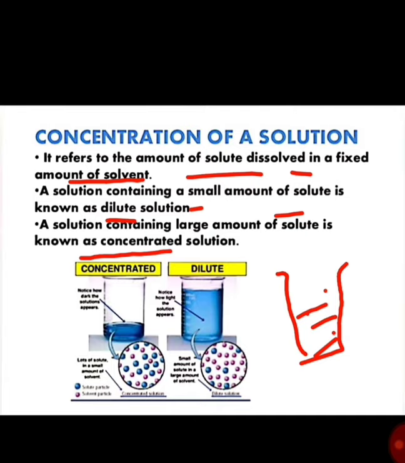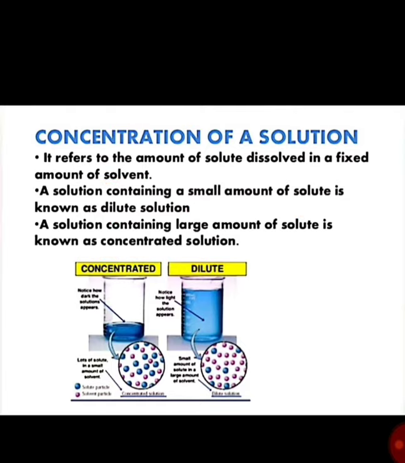If we add more sugar in less water, that is a concentrated solution. In a concentrated solution the amount of solute is more, and in a dilute solution the amount of solute is less.